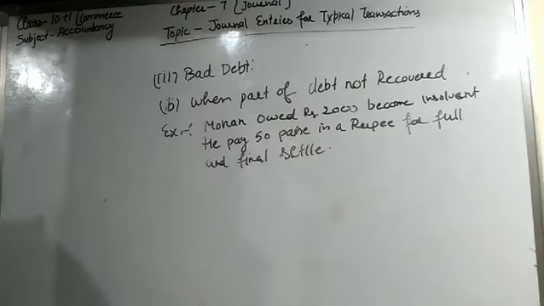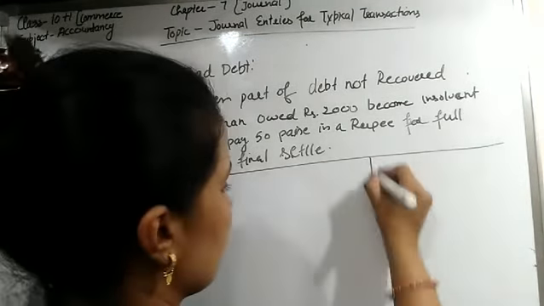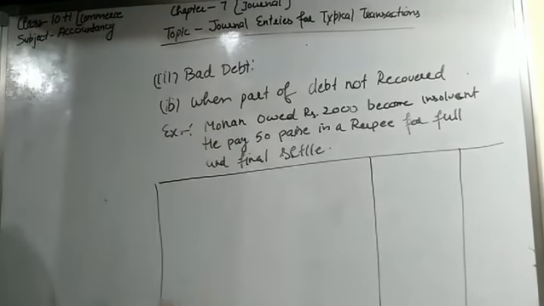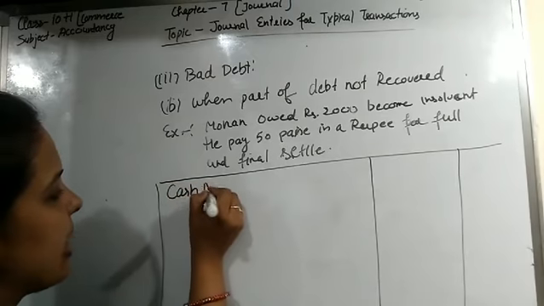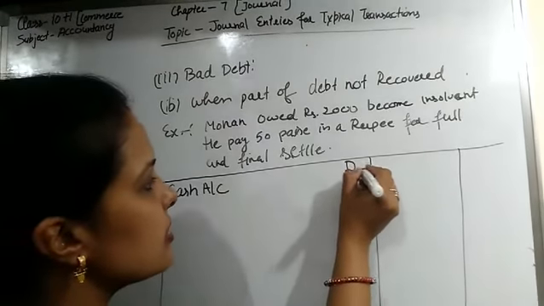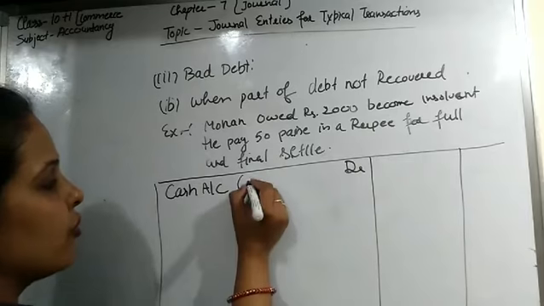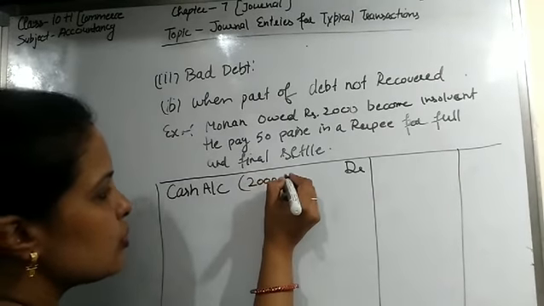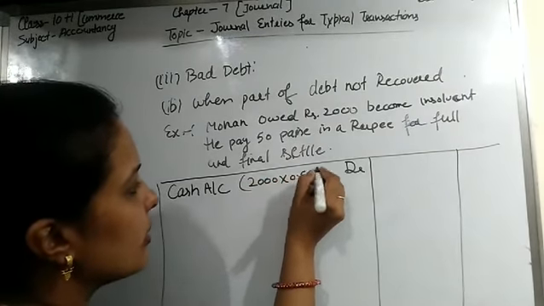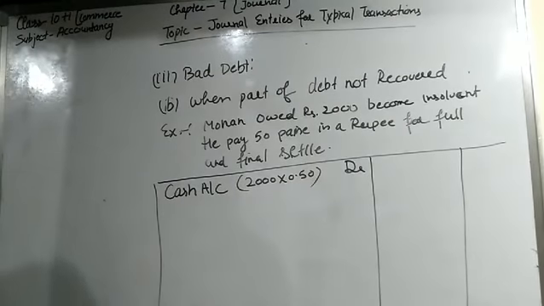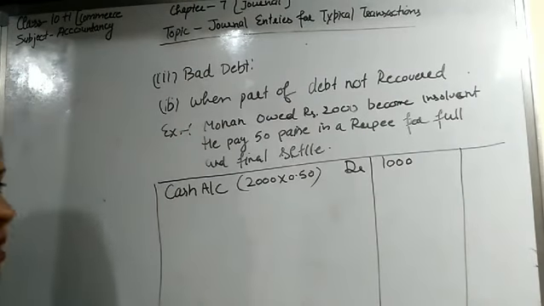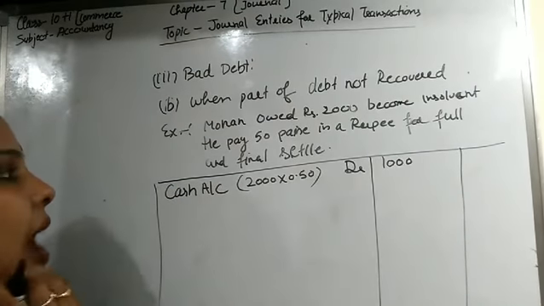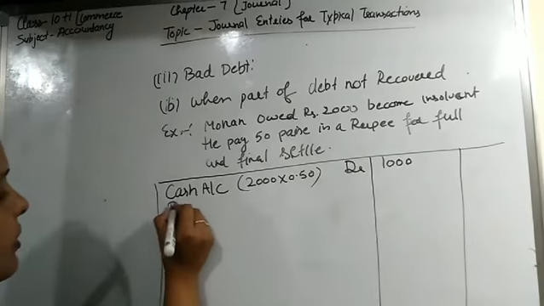So the journal entry will be: cash account debit. So cash account is debited with the part of the amount which is received. The part received, students, is 2000 into 50 paise, so the part is 1000. 1000 amount is received and half of the amount is treated as bad debt.